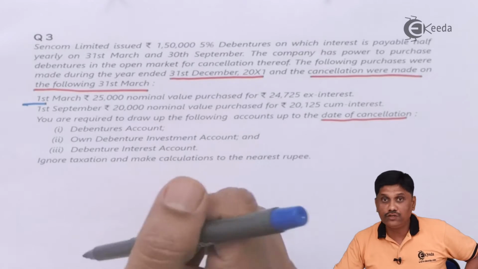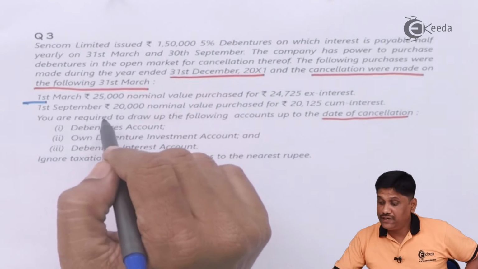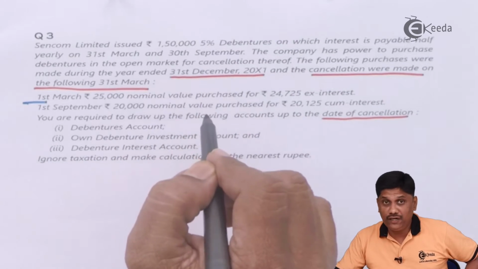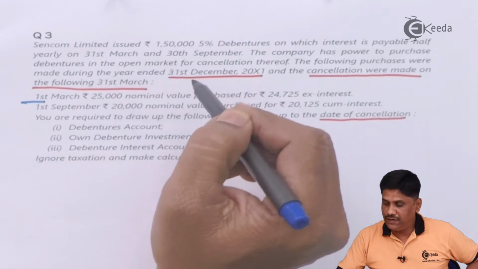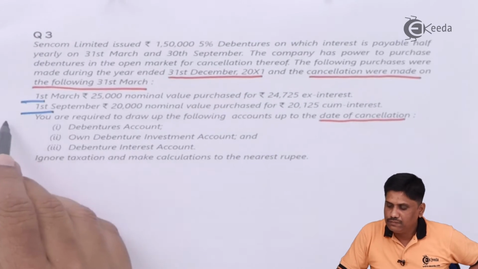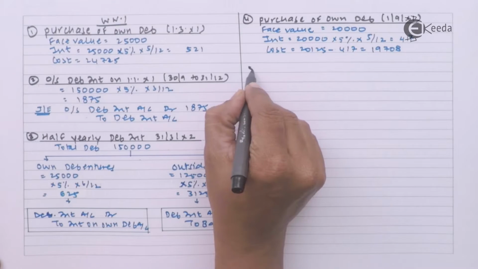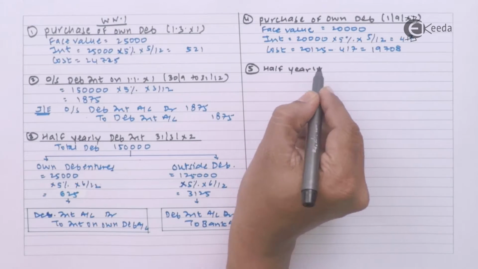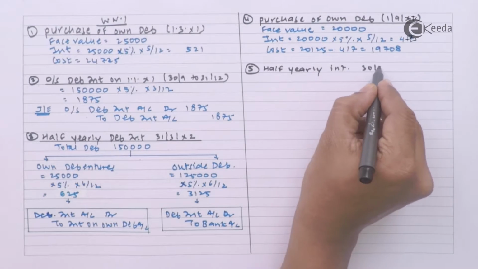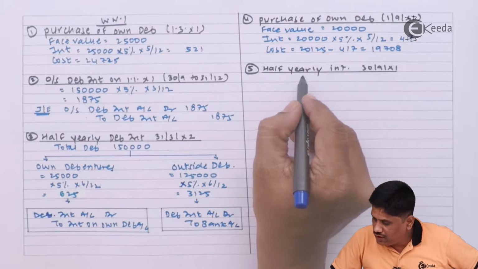Now before I go on to the next 31st March, on 30th September there will be half yearly interest again. Before I reach the year end, the 30th September interest date will come here. Right? So on 30th September again I need to work out half yearly interest. What is our total amount of debenture? 1,50,000 only.